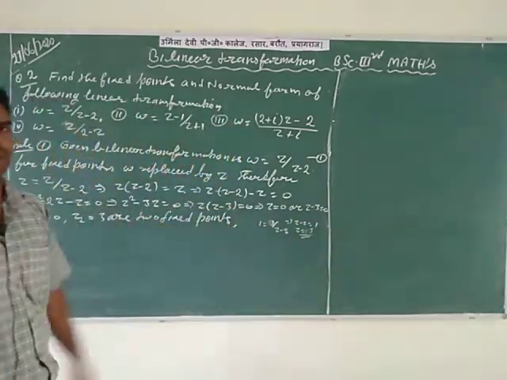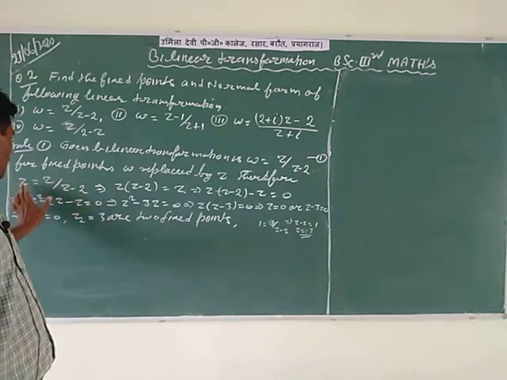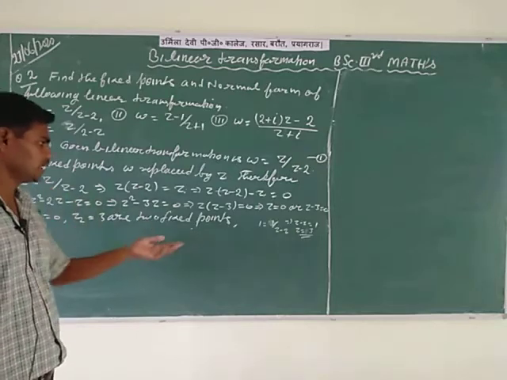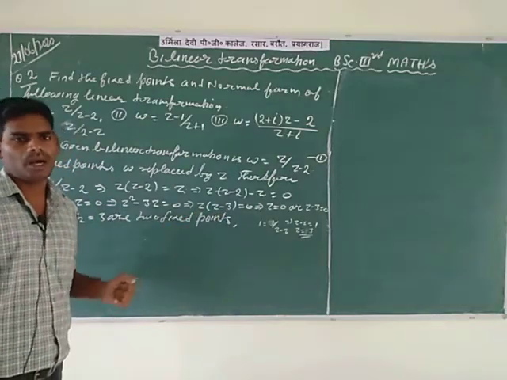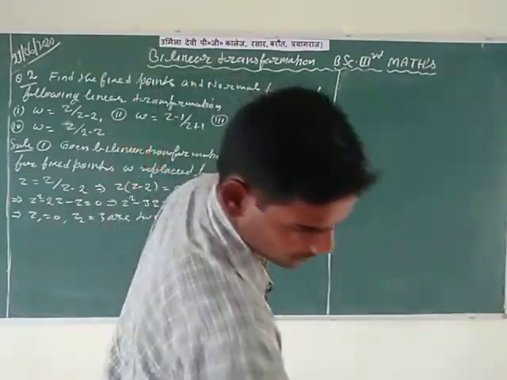This is a very wrong method for solving the transformation z is equal to z divided by z minus 2 for fixed points. So please use the mathematical method, first convert to factor form, and after that calculate the value of z, meaning the fixed points.